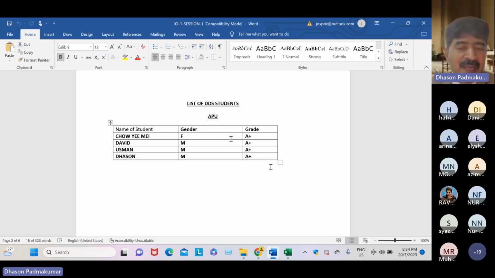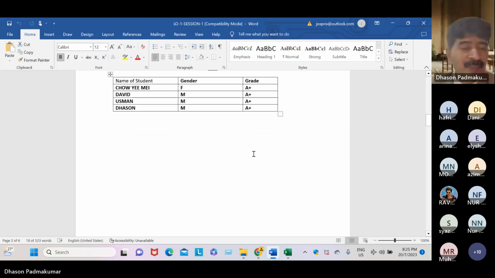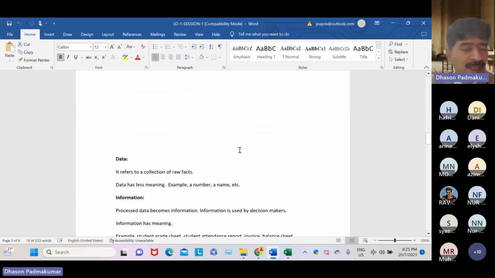Let's say we key in data and we see it in a pie chart. So the pie chart is information. We process the data in order to visualize it in a beautiful pie chart form, or Excel's XY graph.